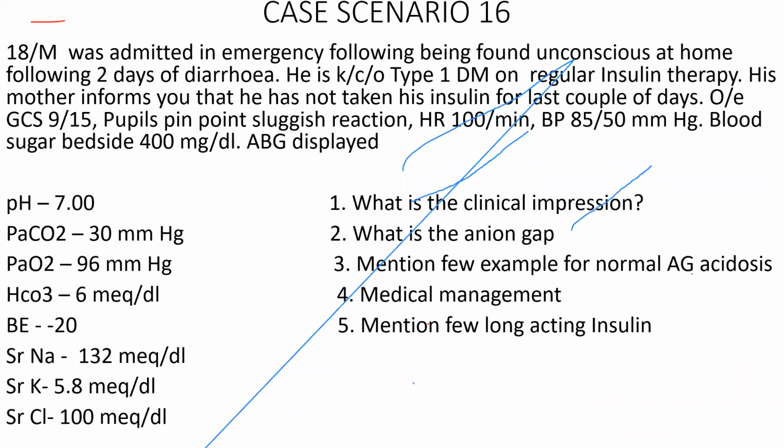Good. Who wants to take up this station? Right. So what's your clinical impression?